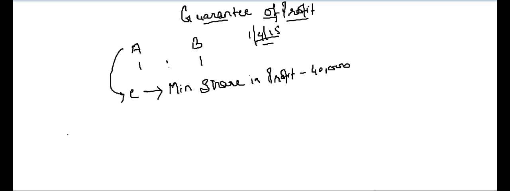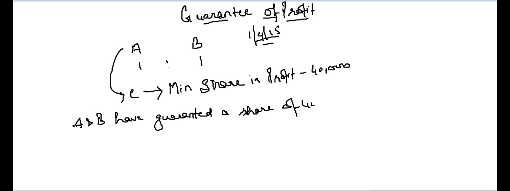How it is written: A and B have guaranteed a share of 40,000 in profits.